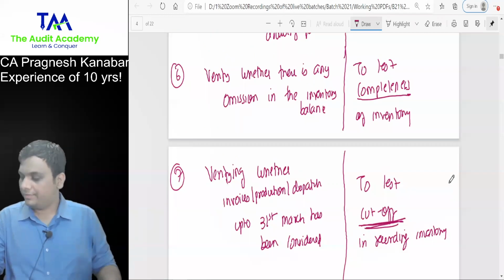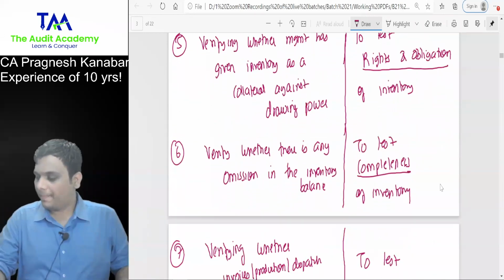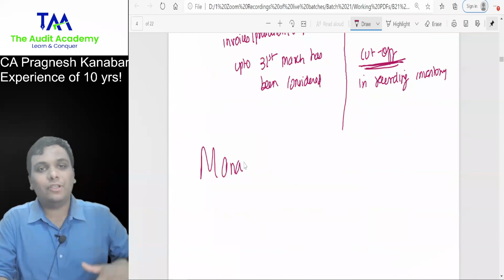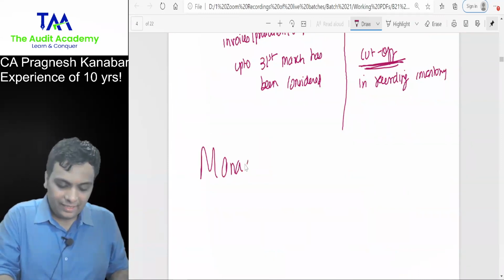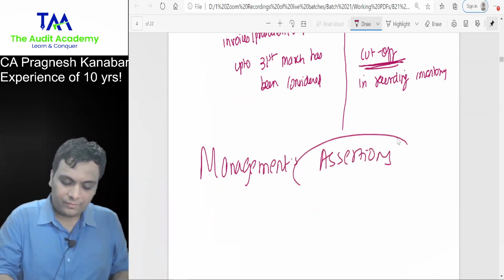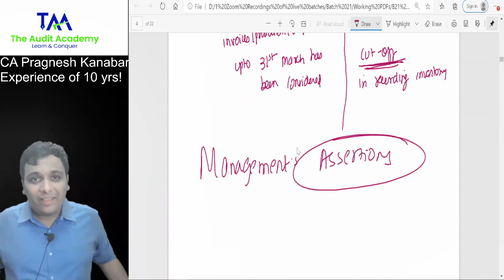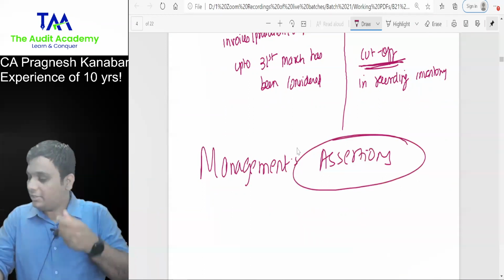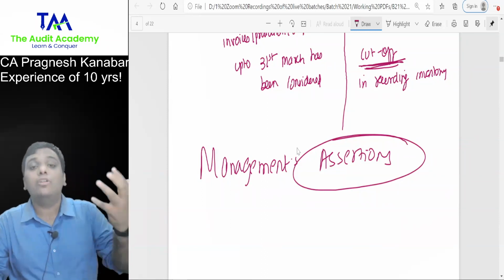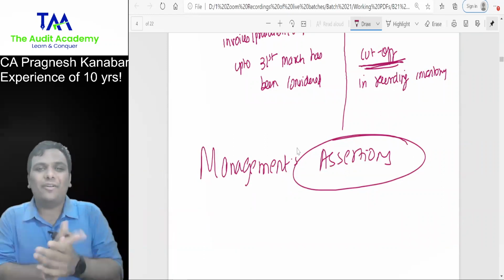All right, cutoff procedures. Tell me, I am teaching which concept of standards on auditing? Yes, very good. But don't worry, for the students who are not aware about it, I am anyways explaining the concept of management's assertions. If I say I'm sleepy, or I'm angry, similarly, preparation and presentation of financial statements is the responsibility of management. So in the balance sheet and P&L, what do you find? TBD, transactions, balances, and disclosures. They are nothing but assertions of the management.